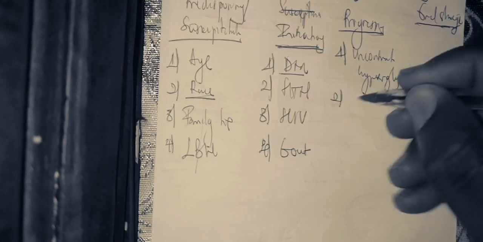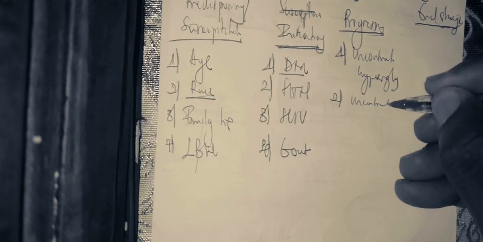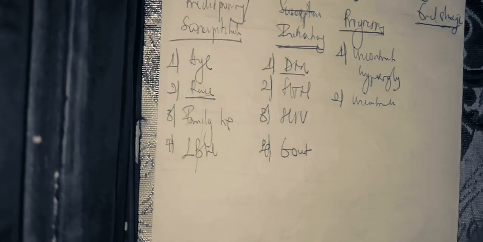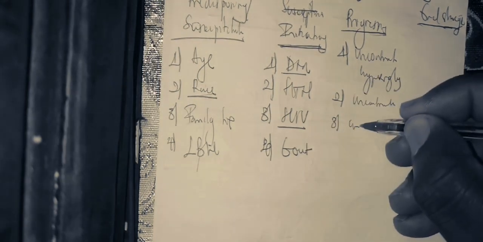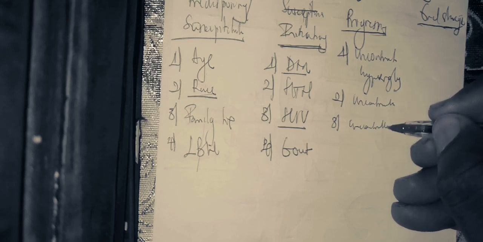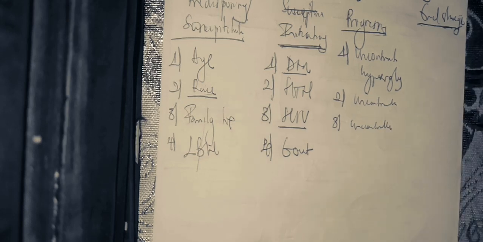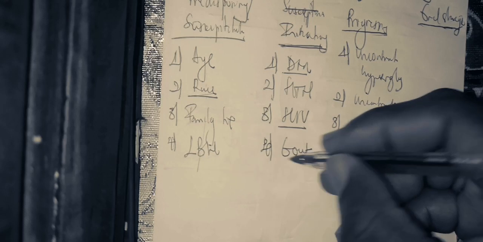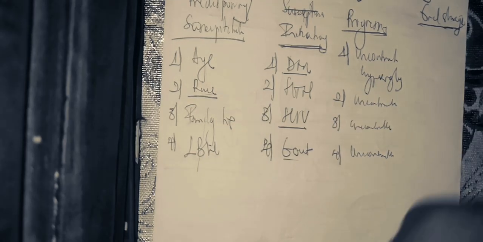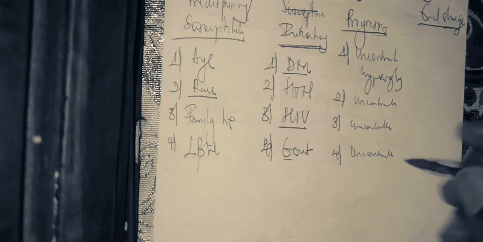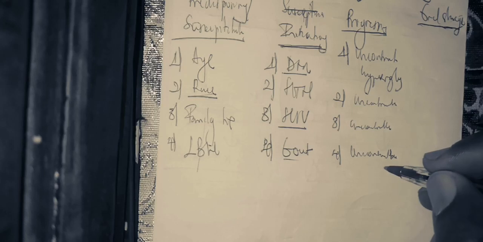The next one, if you have uncontrolled hypertension, the kidney is going to be progressively damaged. If you have an uncontrolled viral load, the kidney is just going to be progressively damaged. And if you have an uncontrolled uric acid level, the kidney is going to be progressively damaged. Is it clear?